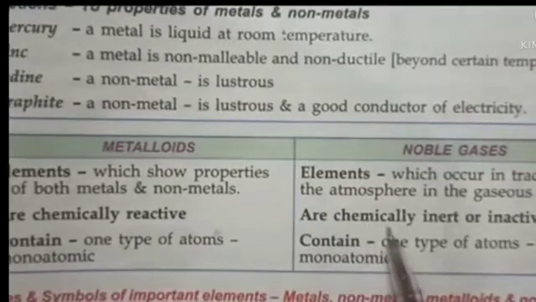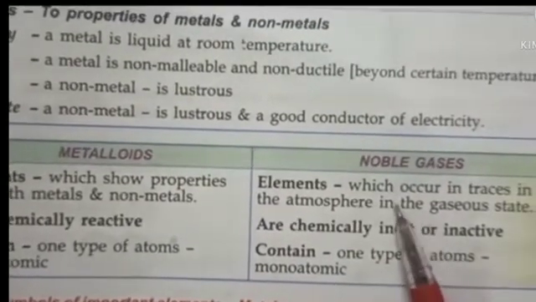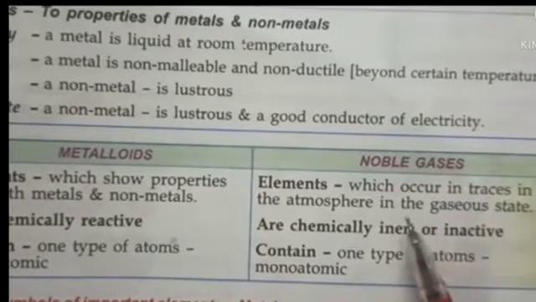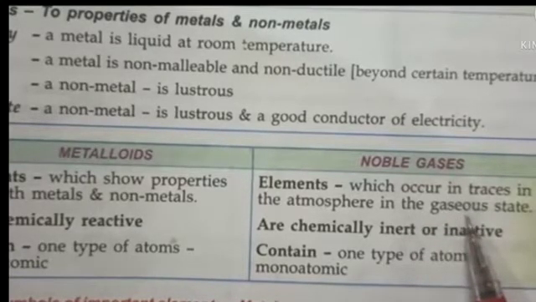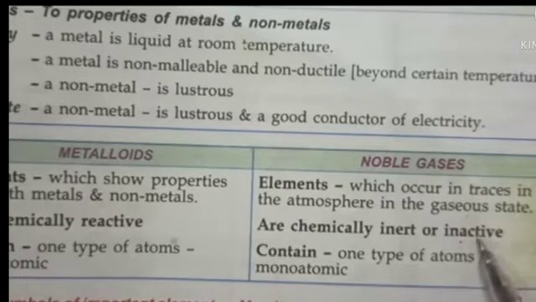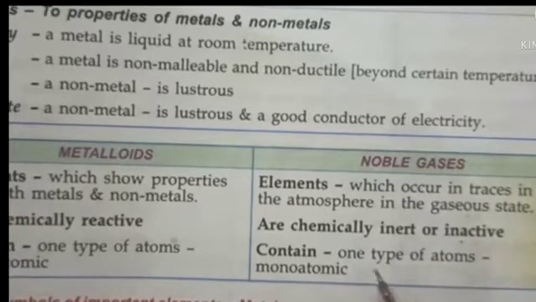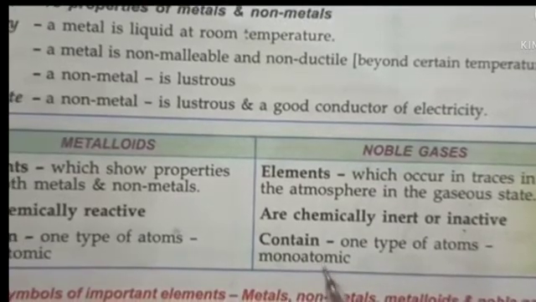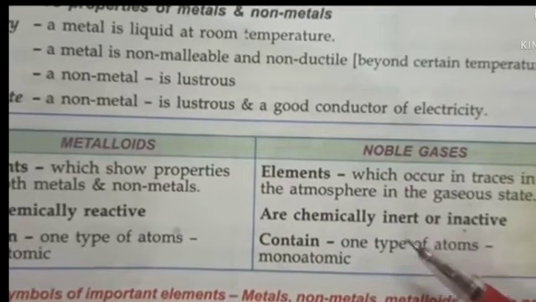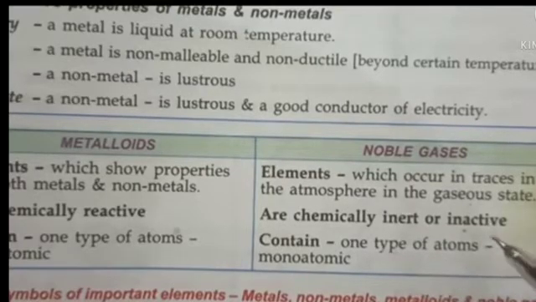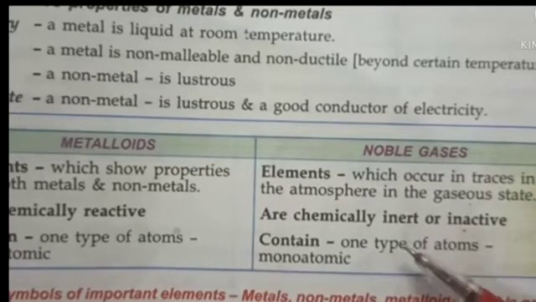Next is your noble gases. Noble gases are the elements which occur in traces in the atmosphere in the gaseous state, and they are chemically inert or unreactive or inactive. Why? Because their outer shell is complete, or you can say they have stable electronic configuration. That's why they are chemically inert or inactive. And they contain one type of atoms, means they are also monoatomic. And there are a total of 6 noble gases. These are helium, neon, argon, krypton, xenon and radon.